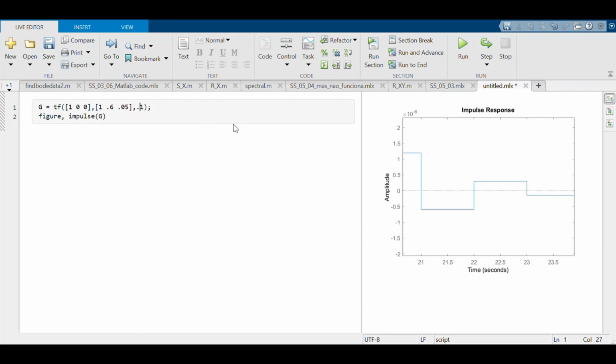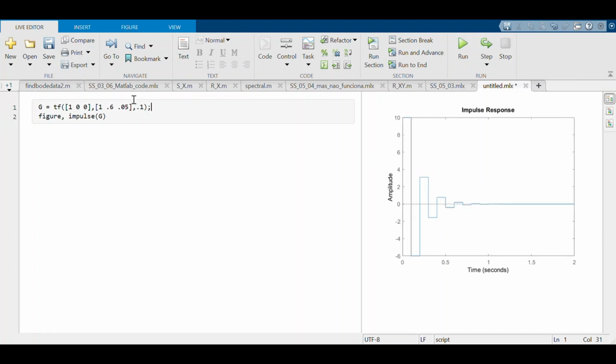What I meant a moment ago with the sampling time being irrelevant is this. The response will, of course, be faster or slower depending on the sample time, but its shape is always the same. Here we have 2 seconds of simulation.